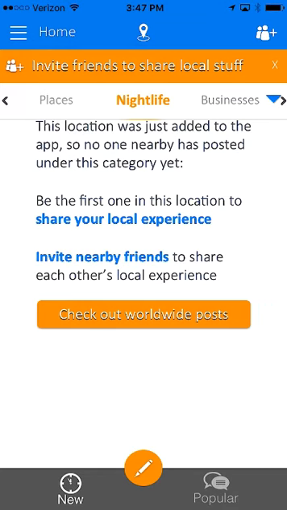So you're able to do a few things in this case. You can really be the first person to share your local experience by clicking this pencil icon and start writing something about anything related to your local experience: what you see, what you experience, the traffic condition, what you want to let people know about this location.